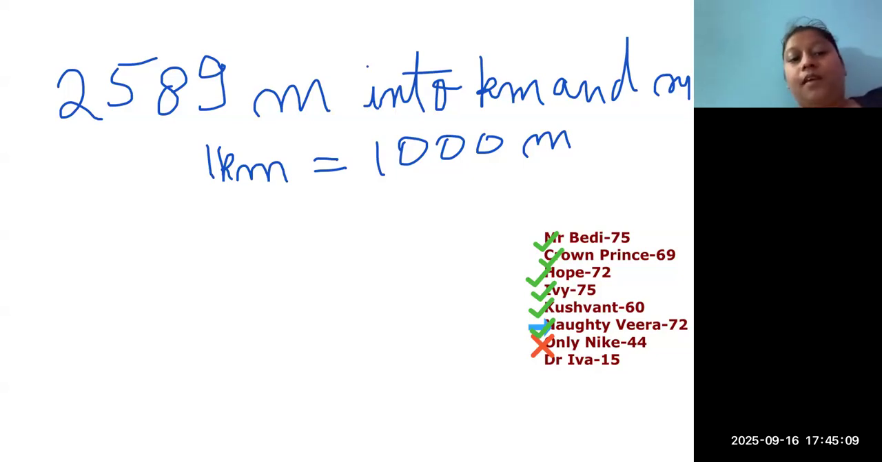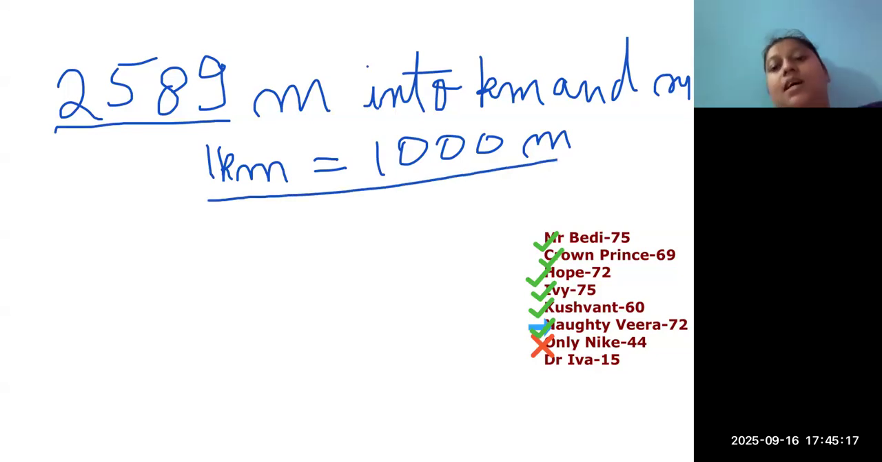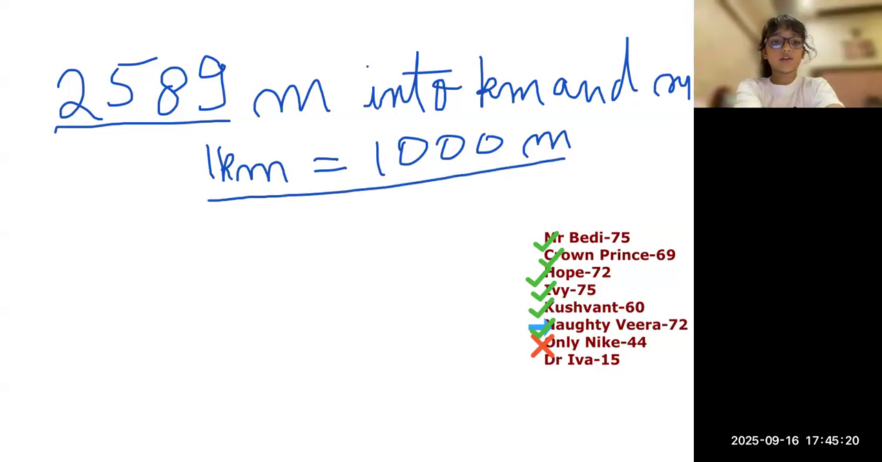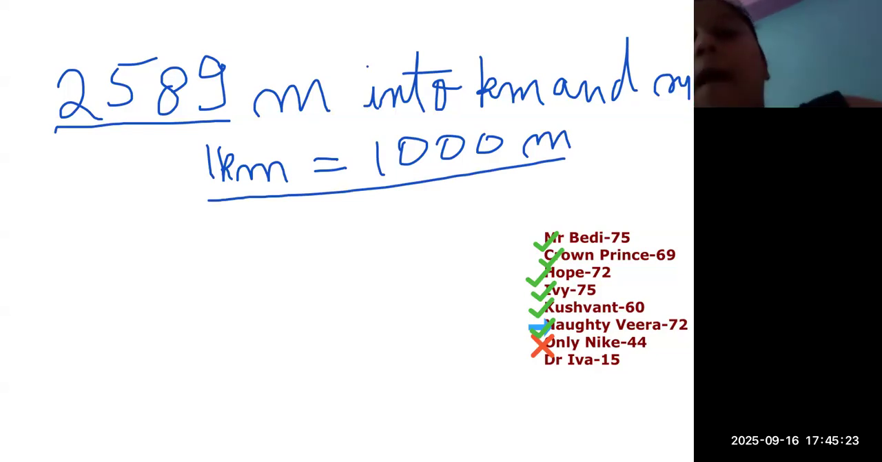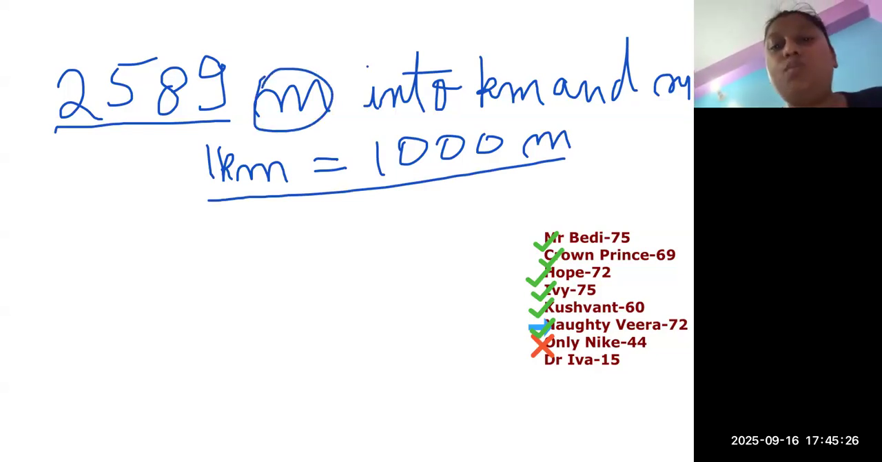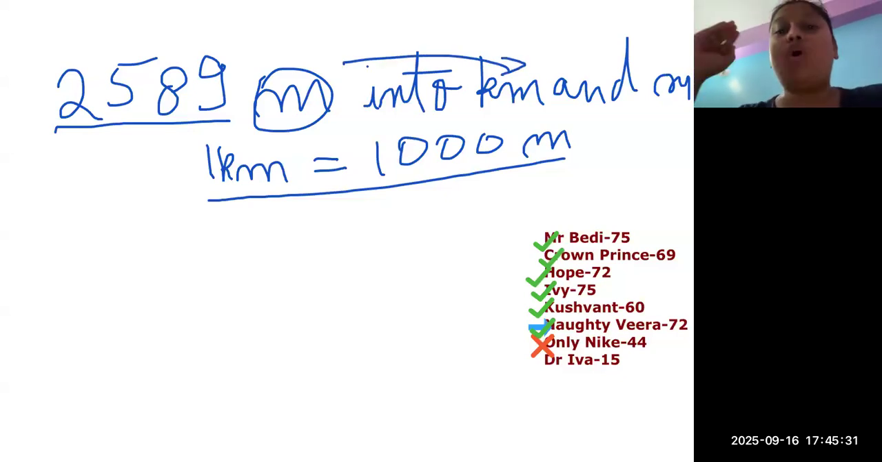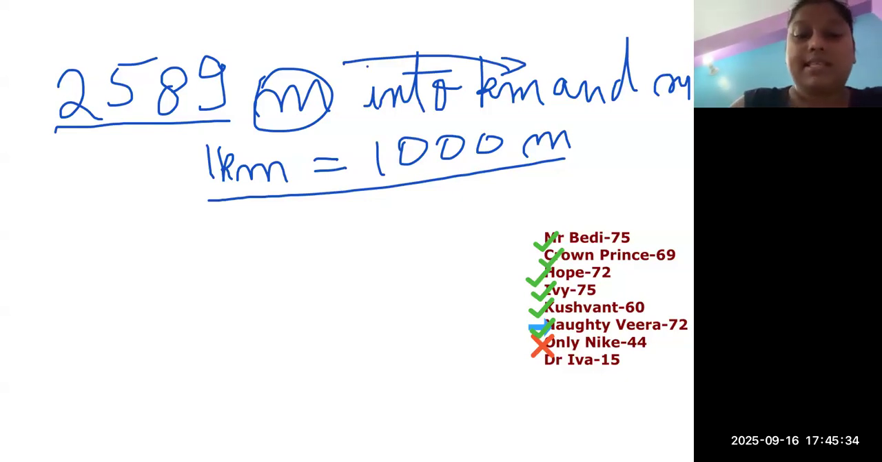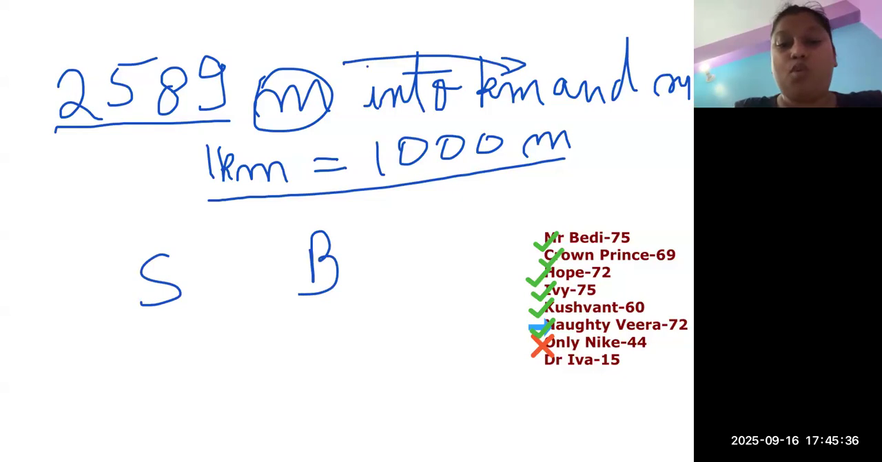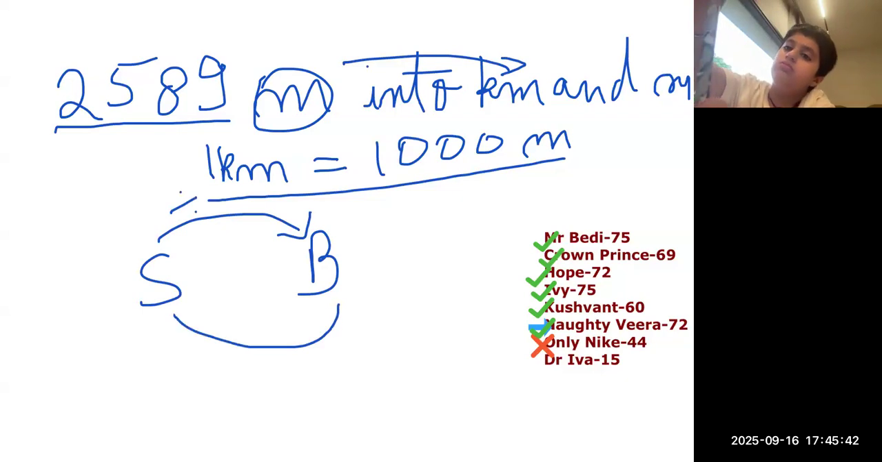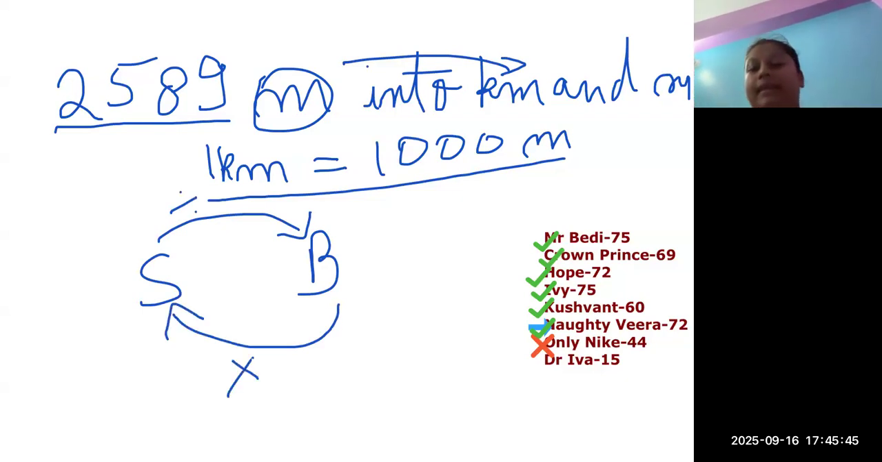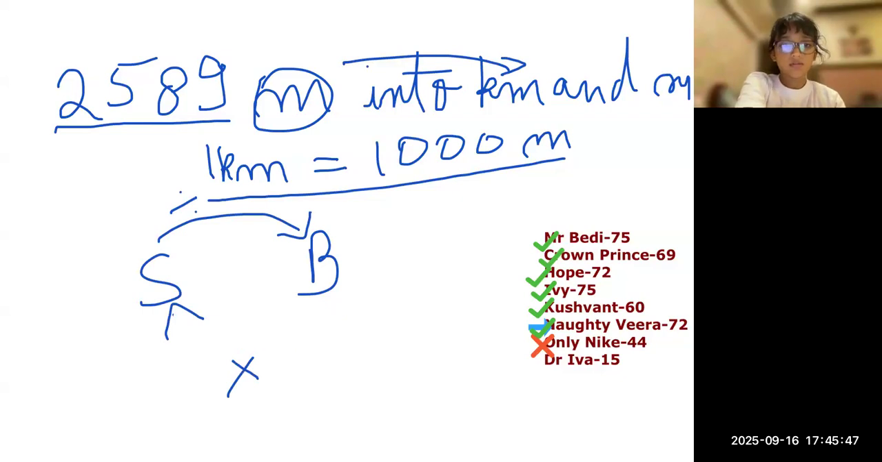Okay, now see. We need to convert this into kilometers and meters. What is my conversion unit? That 1 kilometer is equal to 1,000 meters. Now see, meter is the smaller unit. We need to move from smaller to bigger unit. When you move from small to big, you always divide. When you move from big to small, you always multiply. Yes?